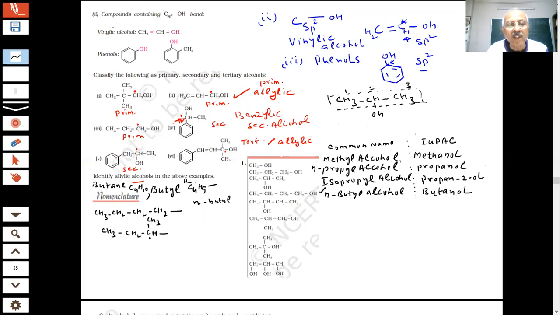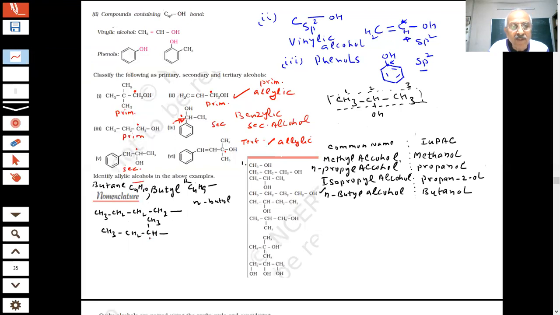But is this carbon 1 degree, 2 degree, or 3 degree? Tell me. This carbon is attached to how many carbons?